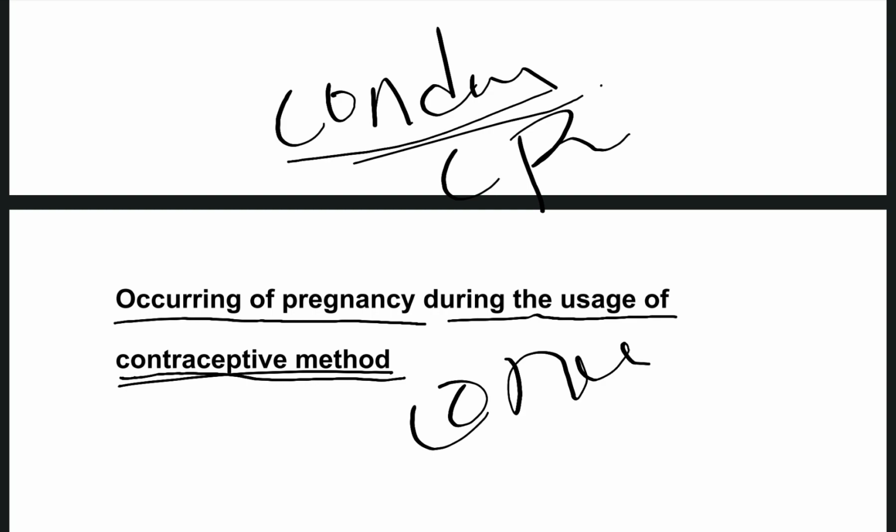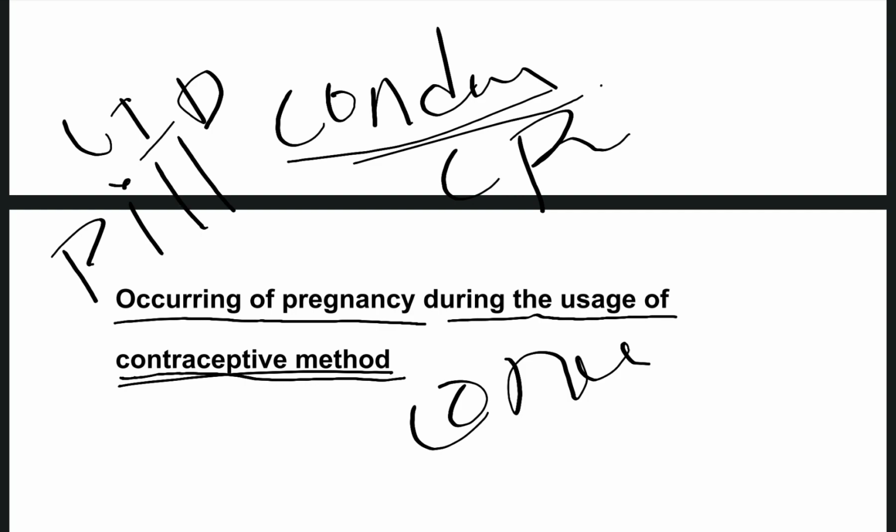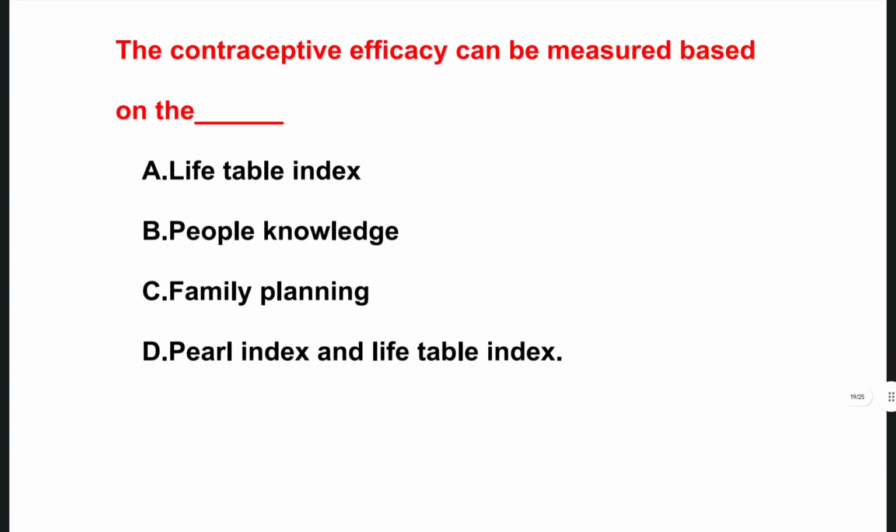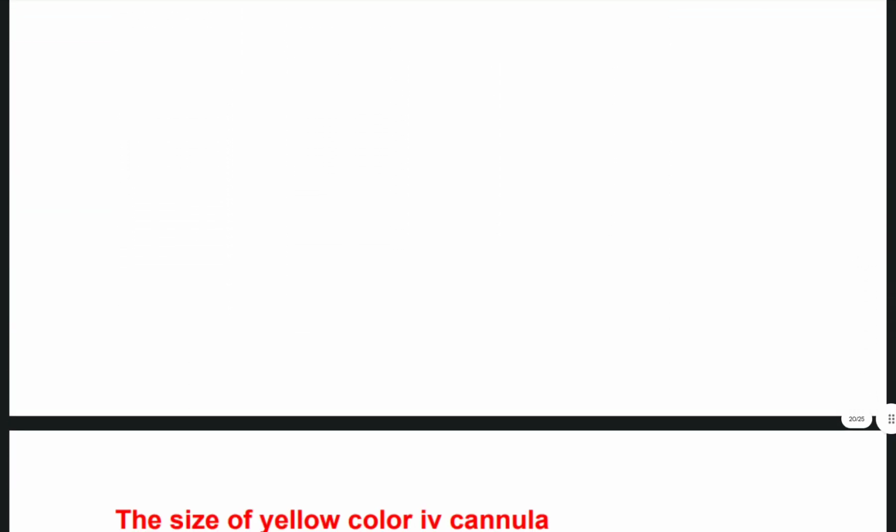Not only the condom, it may be the intrauterine devices, IUD, and some of the pills. Whichever contraceptive method they have used, contraceptive devices, pills, or any barrier methods, if they got pregnant, it is called contraceptive efficacy. That is how effective the method is for the people.